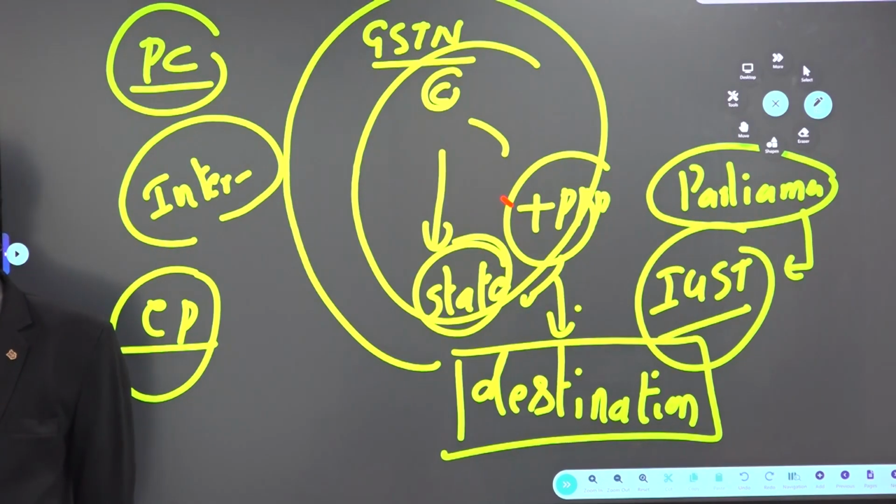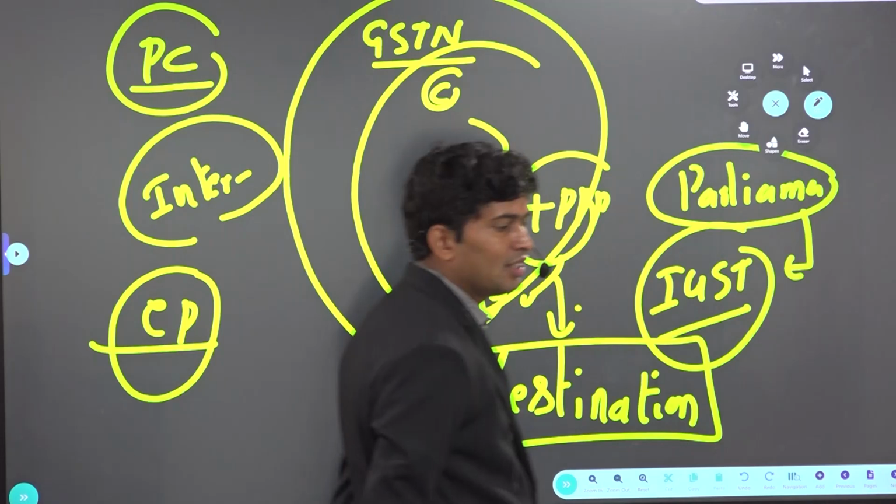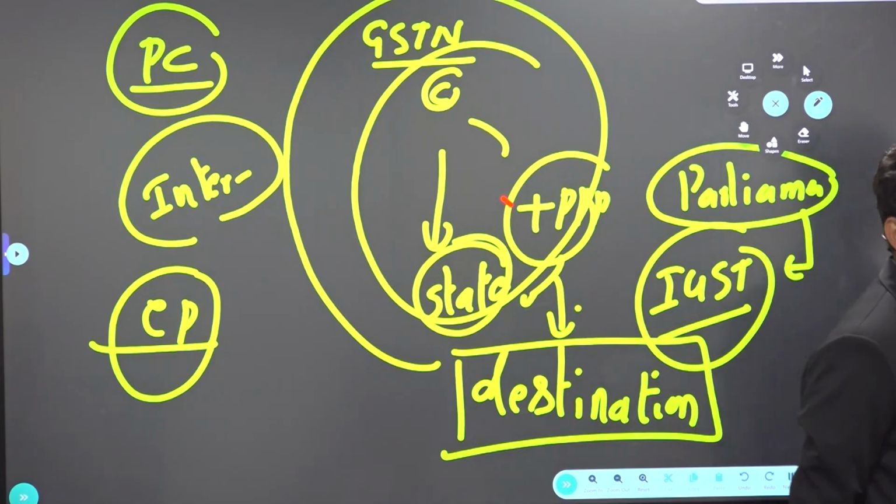Regarding SGST, both Parliament as well as state can make the laws. How will they decide? In GST Council, in consultation with each other. But in case of IGST, only Parliament is authorized to make the laws.